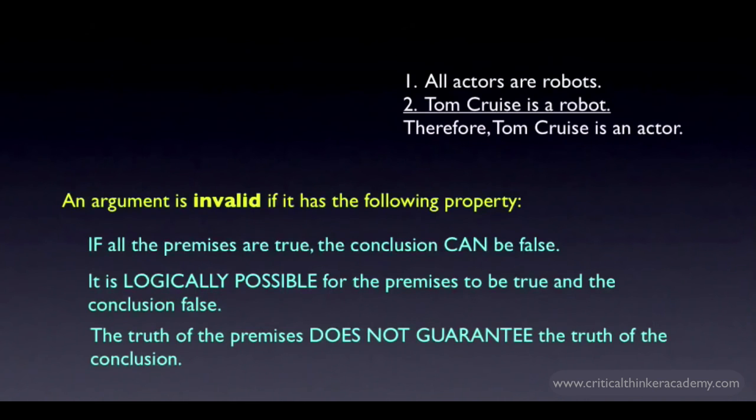An argument is invalid just in case it's not valid. What this means is that even if all the premises are true, it's still possible for the conclusion to be false. The truth of the premises doesn't guarantee the truth of the conclusion. And that's what it means, and that's all it means to call an argument invalid. In particular, let me add that it doesn't imply that the argument is bad. As we'll see in the next tutorial, invalid arguments can still be good arguments. Even if they don't guarantee the conclusion, they can still give us good reason to believe the conclusion, and so they can still satisfy the logic condition. But like I said, we'll talk more about this later.